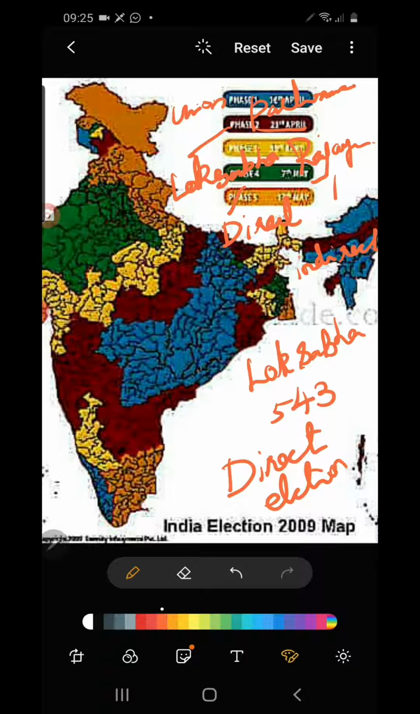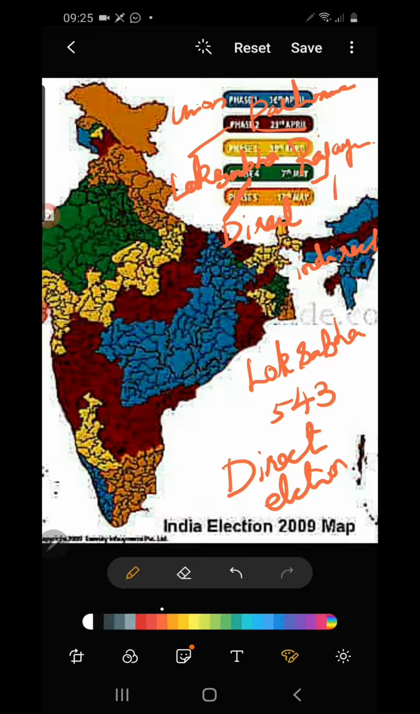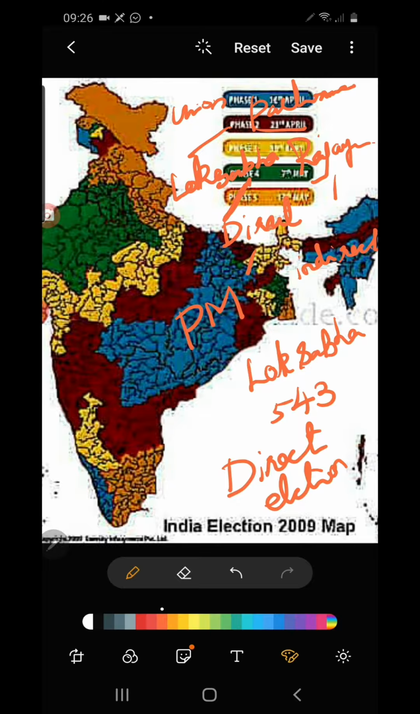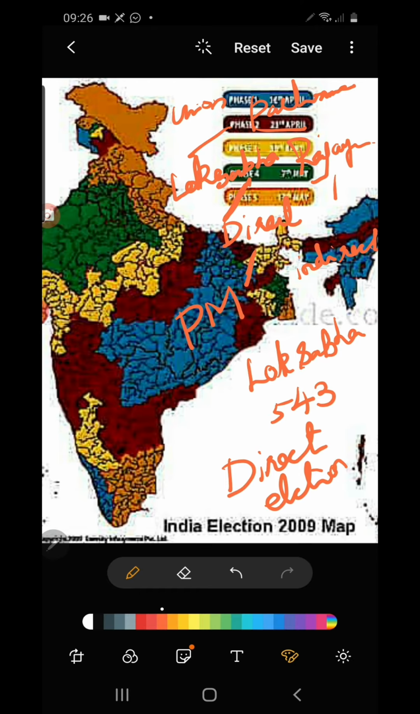Now, through the direct election, the party which wins the Lok Sabha election forms the government. Presently BJP has won the last election, so they form the government at the center. The BJP members choose their leader, and that leader becomes the prime minister of the country. These directly elected members choose their head, so the prime minister is the head of the government. So Lok Sabha members are directly elected, and the prime minister of our country is also directly elected.